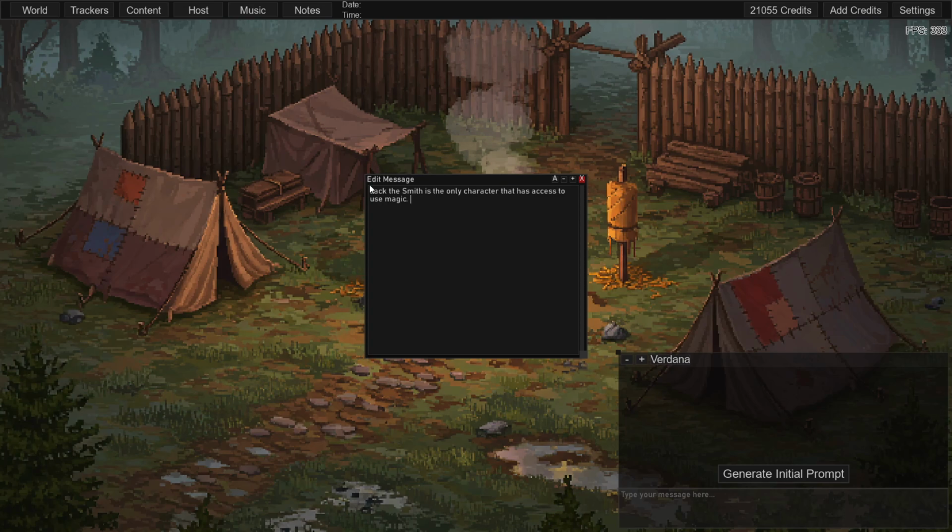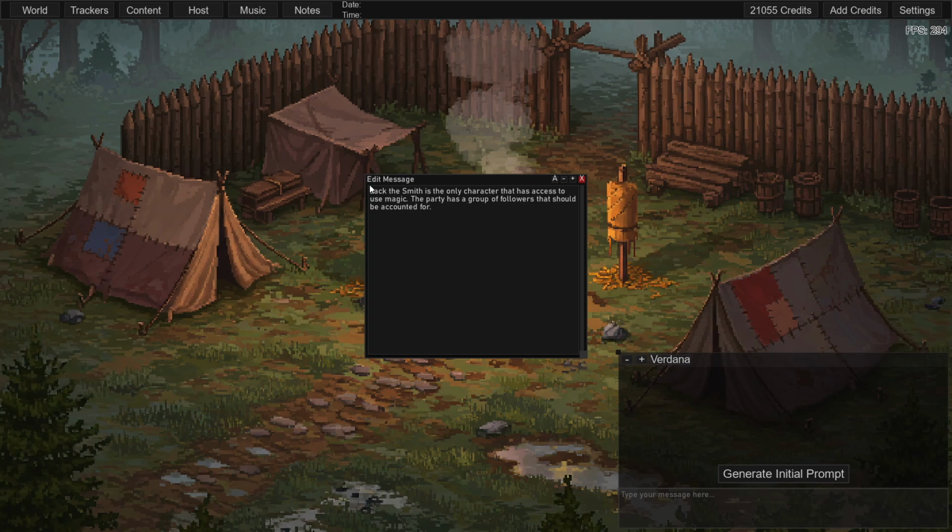Or let's say I want to put a management aspect to the game. Specifically, a group of followers. So the party has a group of followers that should be accounted for. And then here's what I'm going to do. The AI notes is where it stores notes. By default, the AI will use these notes to plan out the story and what's going on in the story. However, you can tell it to use the notes for other things as well.